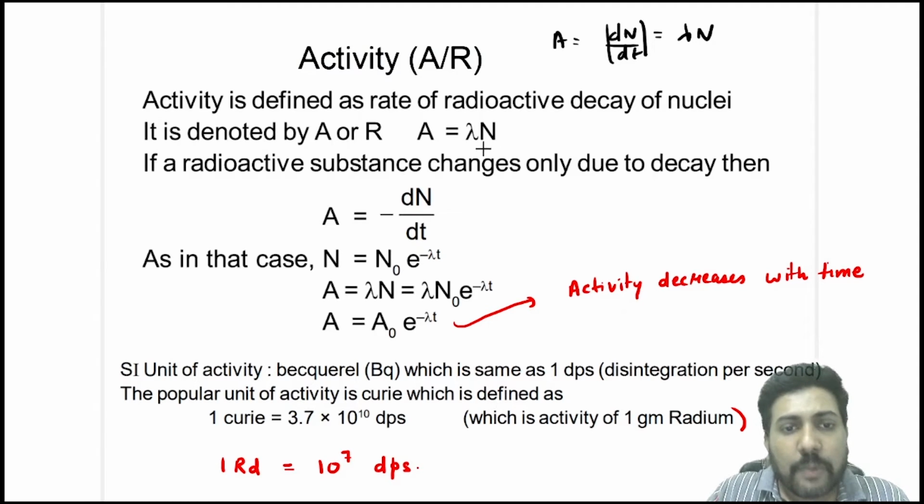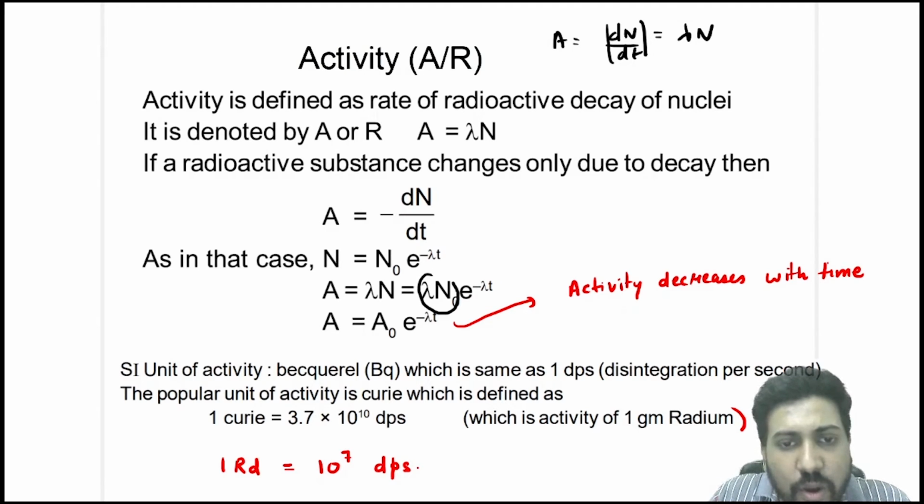Now A is also equal to minus dN by dt, because activity is the magnitude. So dN by dt is negative, and minus and minus will become positive. So A is equal to minus dN by dt, and you know that N is equal to N naught e power minus lambda t. So activity is lambda N, and N can be written as N naught e power minus lambda t.